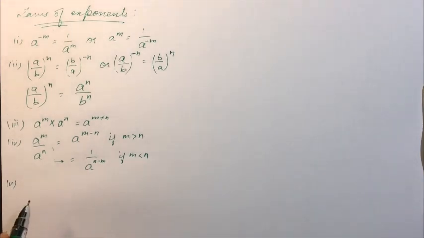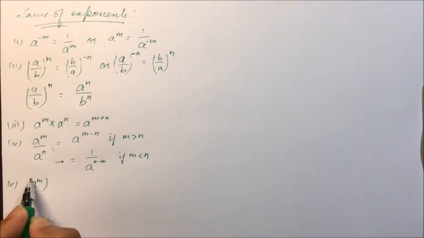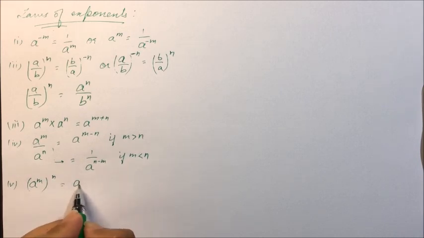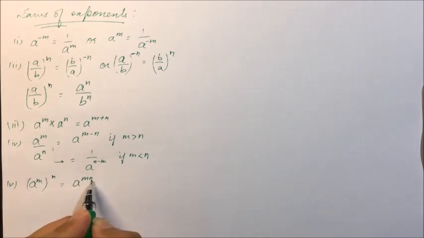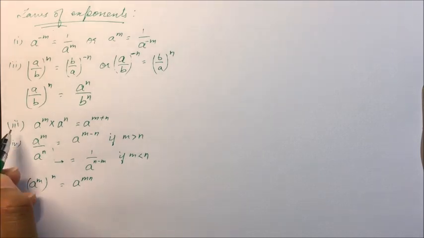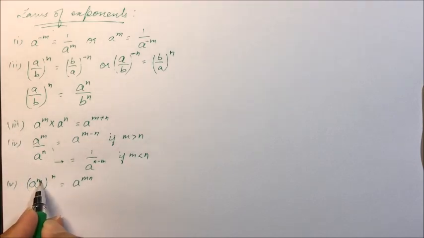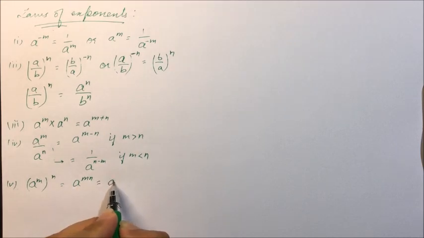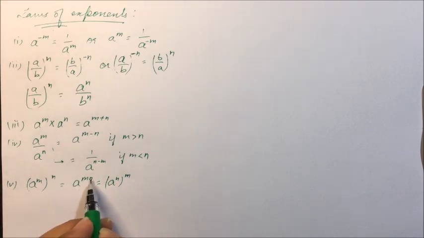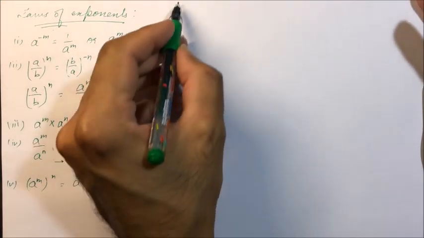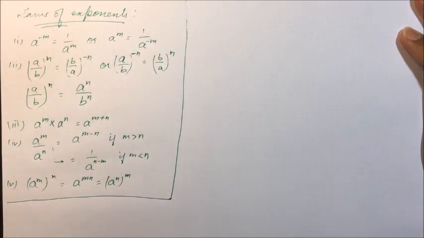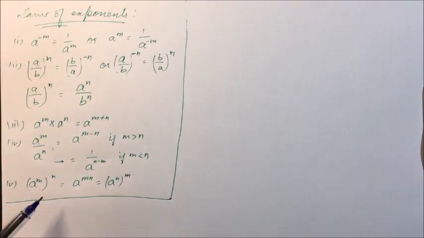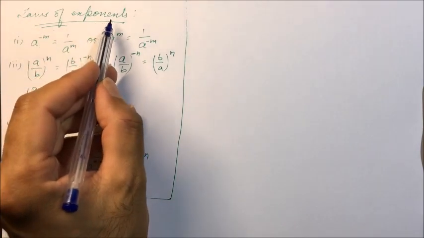Last law, fifth law: a raised to power m the whole raised to power n will be equal to a raised to power m into n, we have to multiply them. So never get confused between third and fifth law. A raised to power m the whole raised to power n equals a raised to power m into n, or it can as well be written as a raised to power n the whole raised to power m. So we are multiplying m into n. And using these 5 laws, we will be solving questions related with exponents.